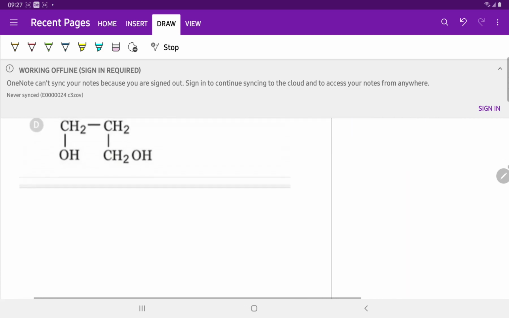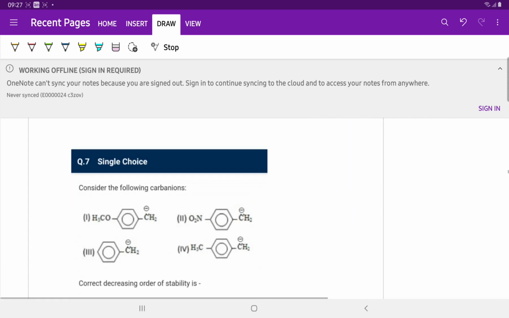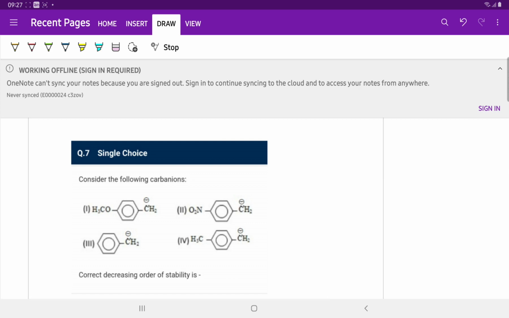Question number 7. Consider the following carbanions; the correct decreasing order of stability. The nitro group is a strong electron withdrawing group which withdraws electrons by the minus R as well as minus I effect, and the negative charge decreases. For stability, the magnitude of charge should be low, so the negative charge is least here, and this is first in stability.